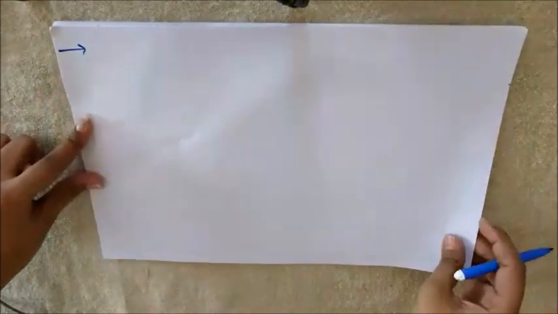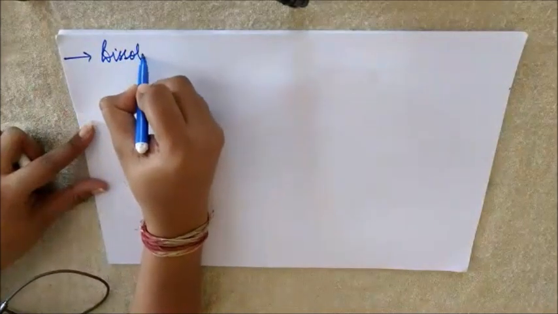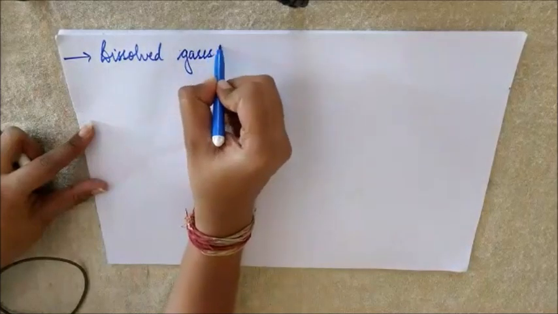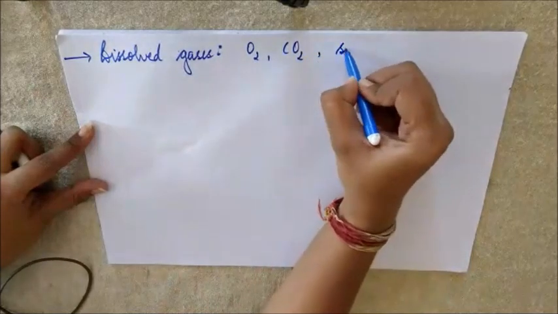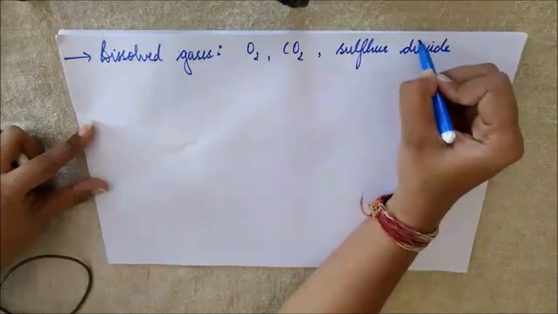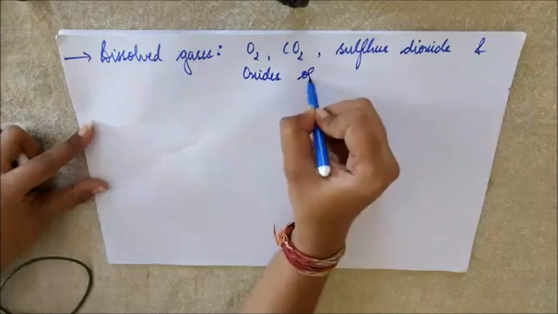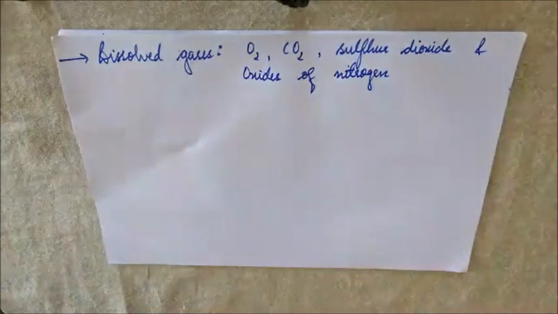Usually the dissolved gases in water are oxygen, carbon dioxide, sulfur dioxide, and oxides of nitrogen. So these are the dissolved gases that are usually present in water.